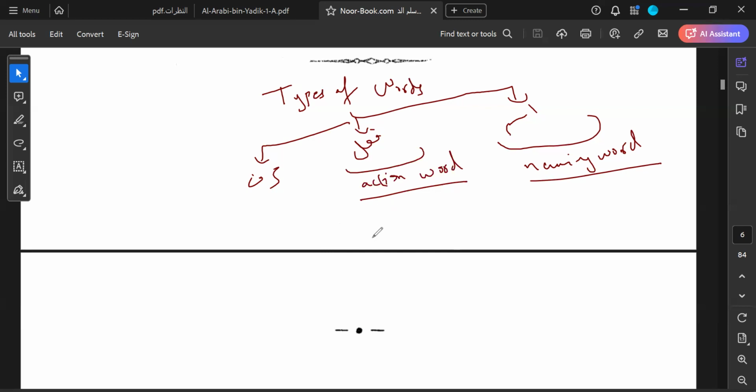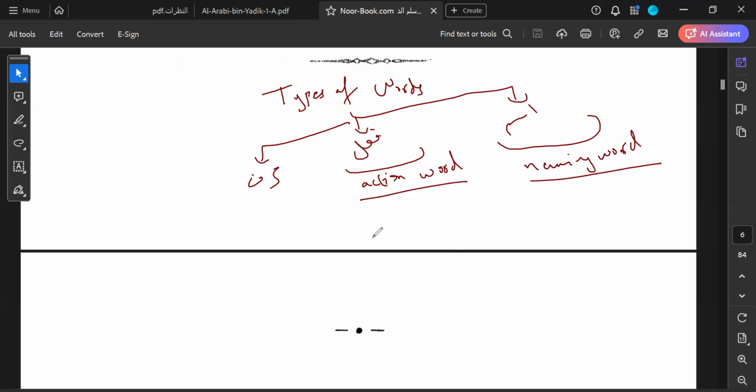So a fi'l, like the ism, also has a complete and independent meaning of its own. When you hear the word, you understand the complete meaning. Daraba, hit; nasara, helped or aided; khudh, take.